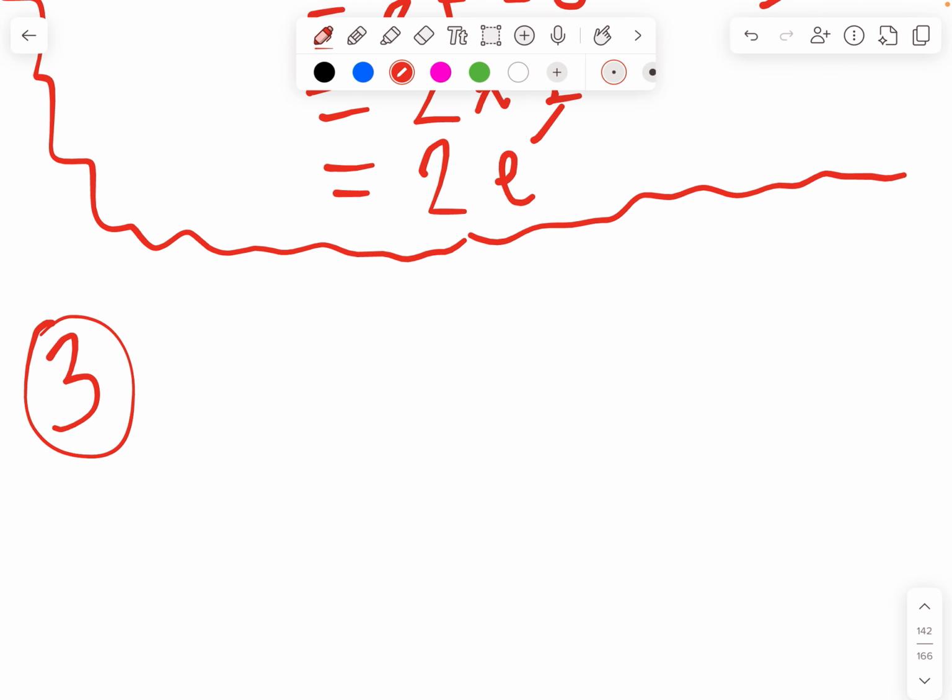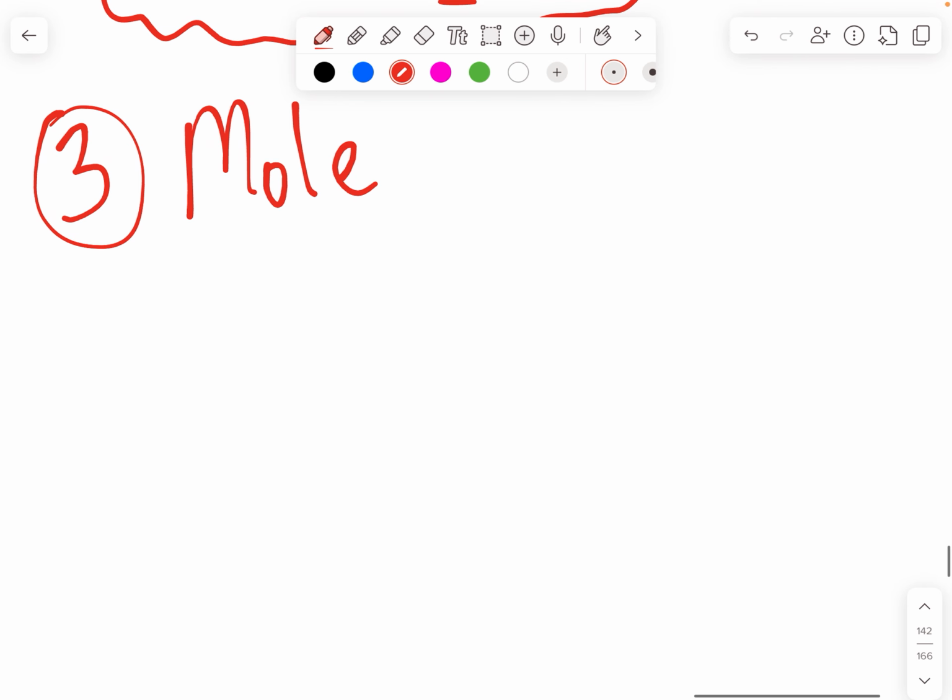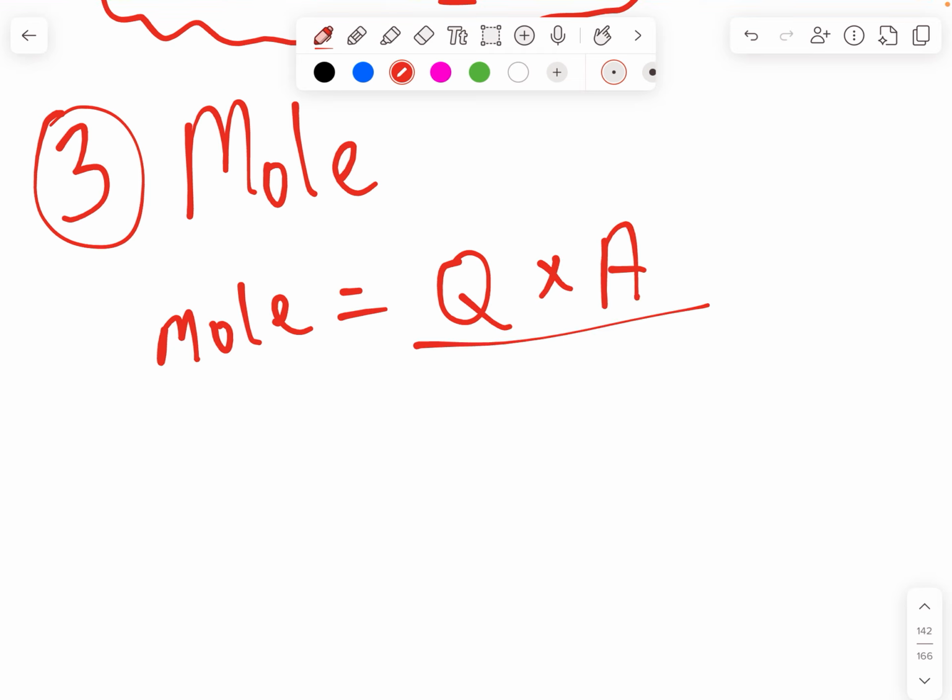Step 3, we calculate the mole. And mole in electrolysis is not the regular mole equal mass divided by molar mass. Mole in electrolysis is equal to Q times A divided by mole of e times F. Q was the quantity of electricity that we calculated earlier.